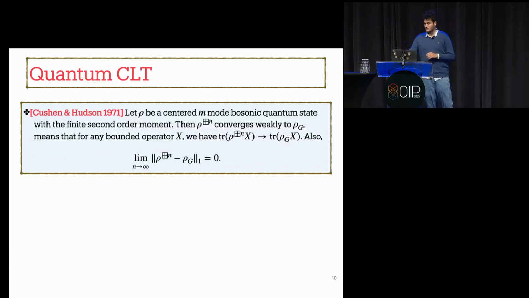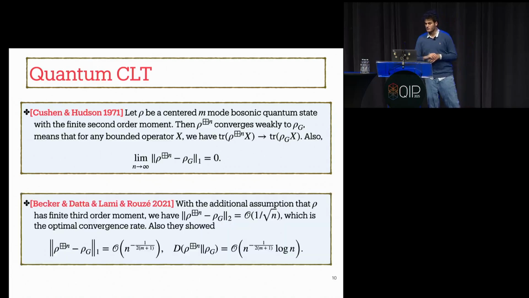For the convergence rate, I can point to a more recent result by Becker, Datta, Lami, and Rouzé in 2021. They showed that, assuming finiteness of the third order moment, rho_n converges to rho_G in the sense of Hilbert-Schmidt norm at the rate of 1 over square root of n. And using this convergence rate, they derived two other convergence rates for trace distance and relative entropy, which you can see here.